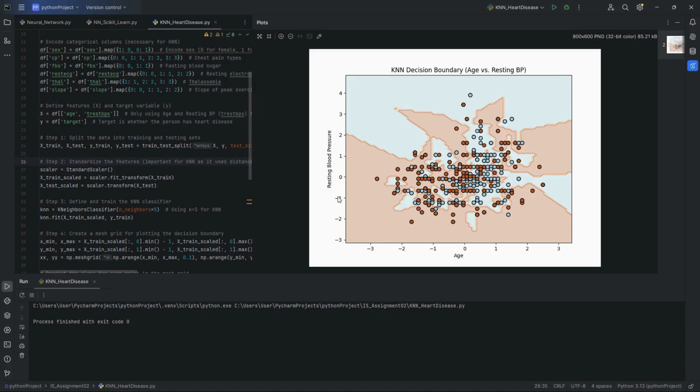This doesn't indicate any error or problem. It is simply a result of the mathematical transformation and is totally normal when using algorithms like KNN.